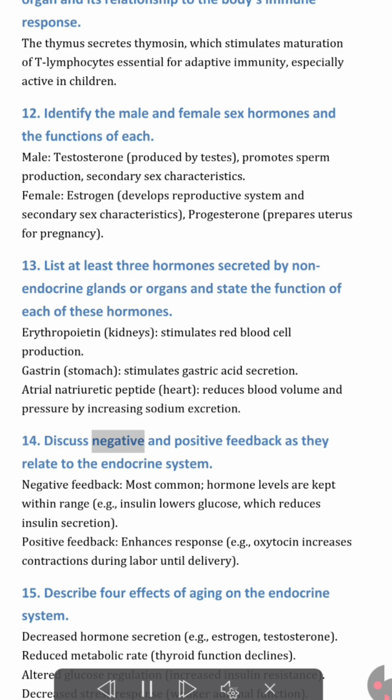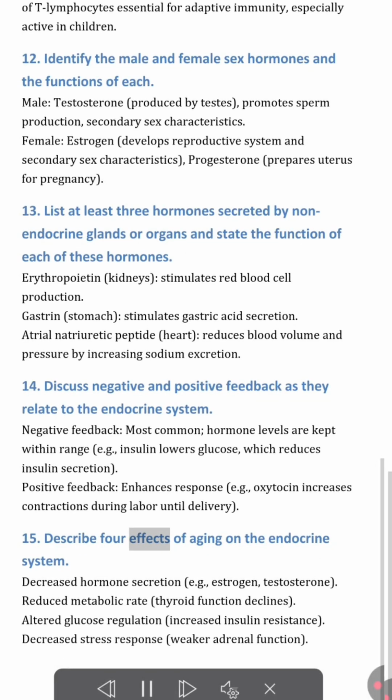14. Discuss negative and positive feedback as they relate to the endocrine system. Negative feedback, most common, hormone levels are kept within range, e.g., insulin lowers glucose, which reduces insulin secretion. Positive feedback enhances response, e.g., oxytocin increases contractions during labor until delivery.